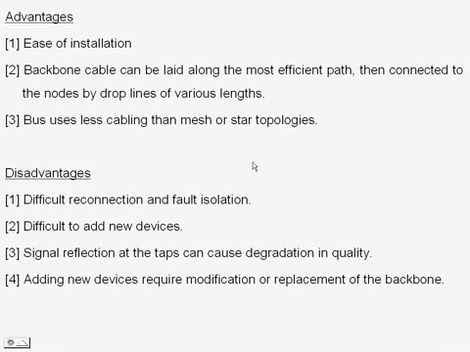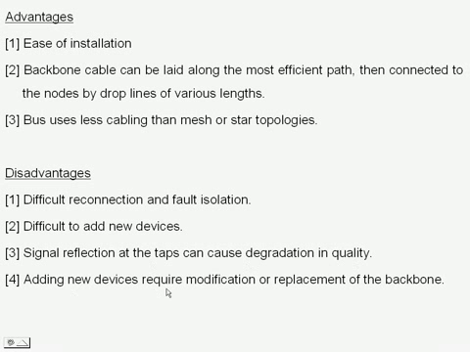Difficult reconnection and fault isolation, because each and every station shares a single bus. It is very difficult to identify the fault. Difficult to add new devices. Signal reflection at the taps can cause degradation in quality. Adding new devices requires modification or replacement of the backbone.